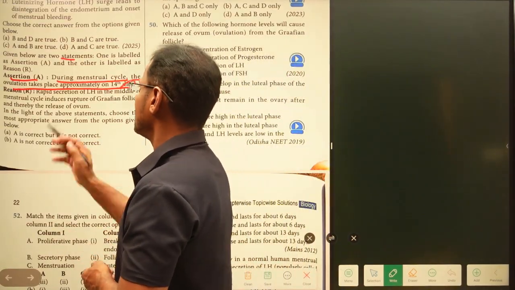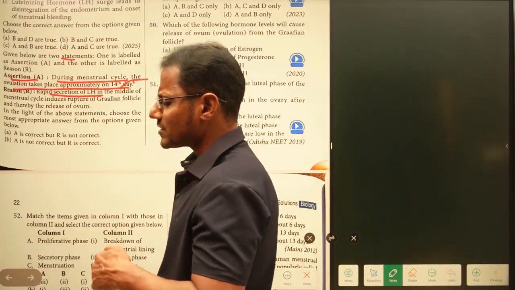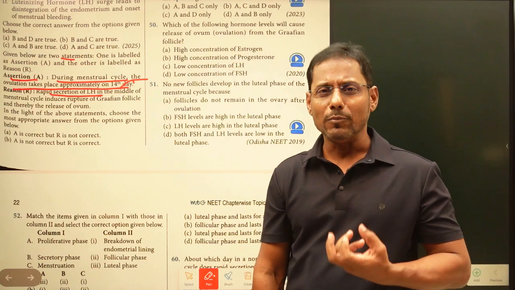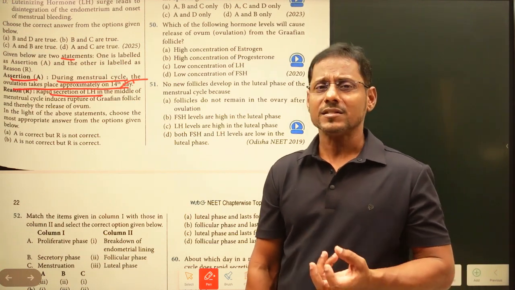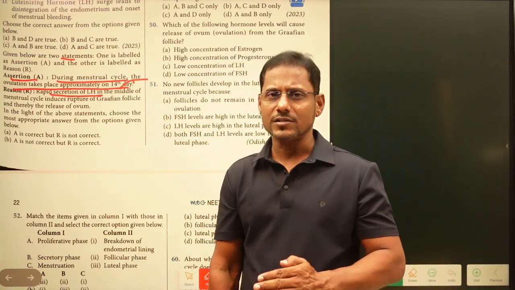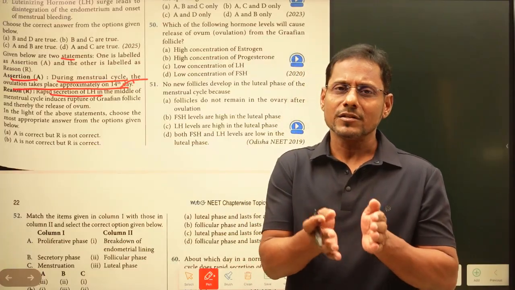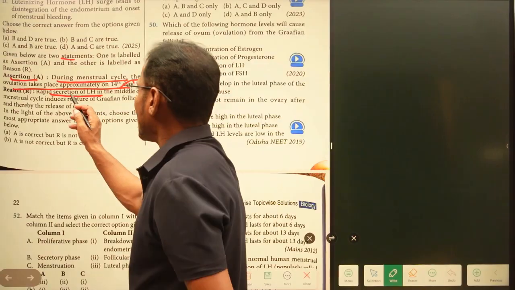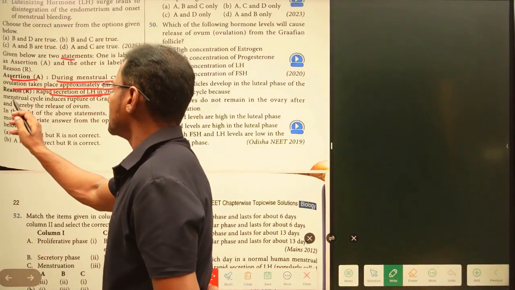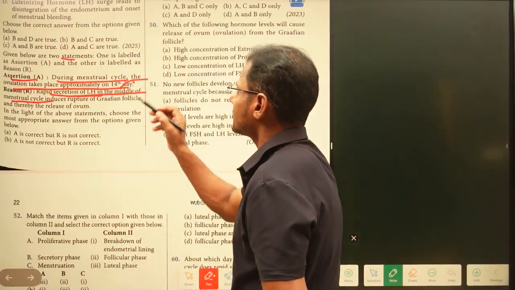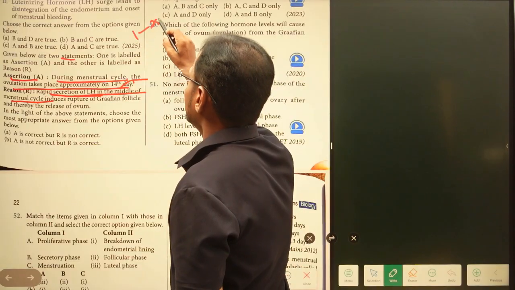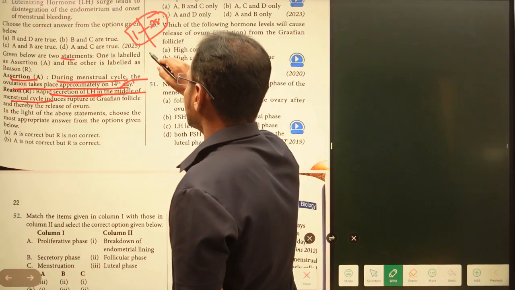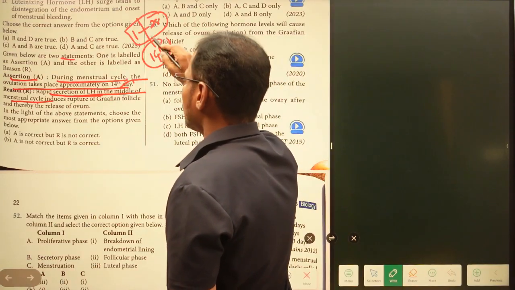And the reason is rapid secretion of LH. Just now we discussed that. The rapid secretion of a large amount of luteinizing hormone is known as the LH surge. Because of this LH surge only, the ovum is going to be released from the Graafian follicle. So, rapid secretion of LH in the middle of the menstrual cycle. One to 28 days is the menstrual cycle period, so the middle of this cycle is nothing but around the 14th day.